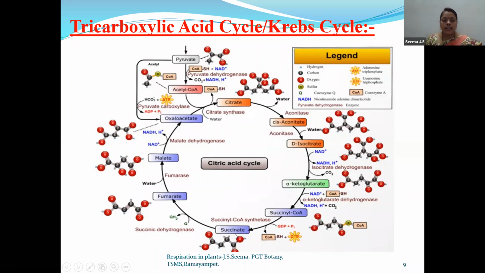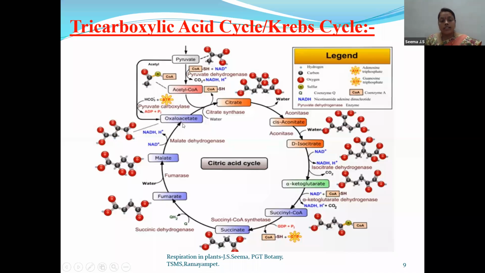Now this succinate will undergo further reaction and gets formed into fumarate. The enzyme involved is succinic dehydrogenase. And this fumarate is also a 4 carbon compound. Fumarate will undergo further steps and develops into malic acid. Malic acid is also a 4-carbon compound.